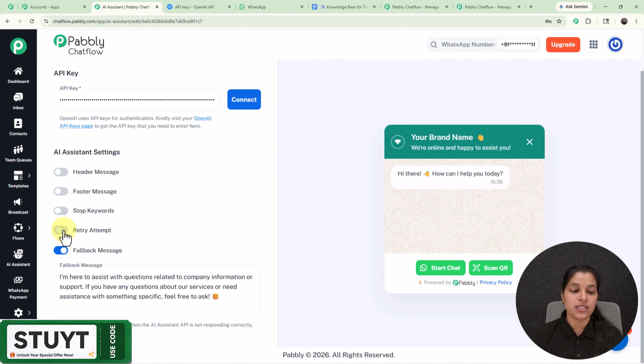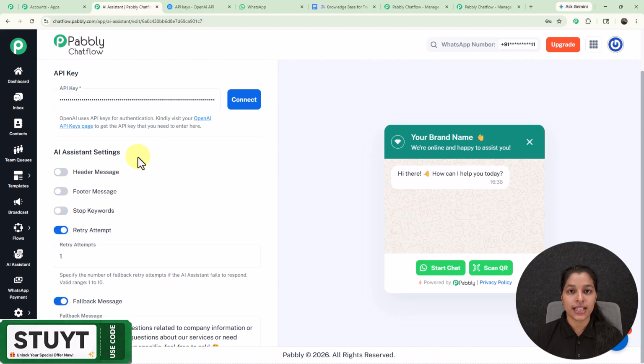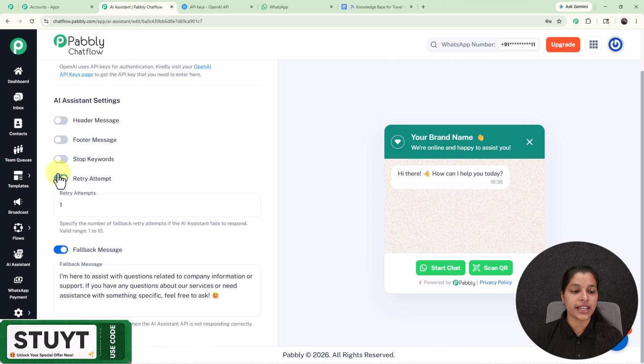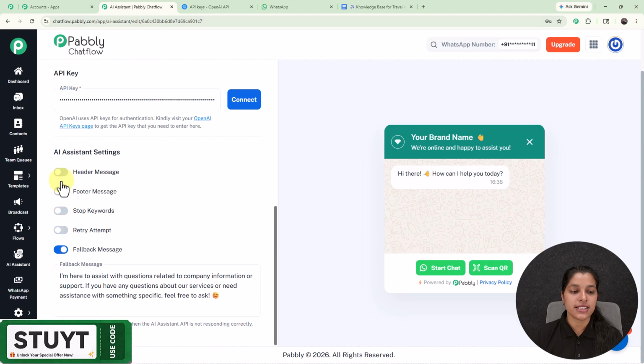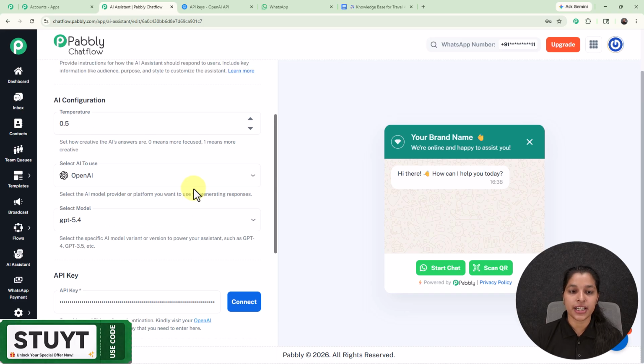And now afterwards we are getting this option for retry attempt. So retry attempt basically specifies the number of fallback retry attempts if the AI assistant fails to respond, and the valid range of this retry attempt is from 1 to 10. So you can enter the number from 1 to 10 over here. Now at last we are getting this option for fallback message. So this is the message which will be displayed when the AI assistant API is not responding correctly.